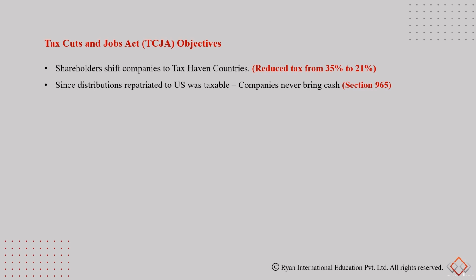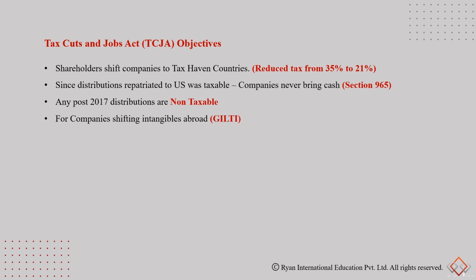Also, companies moving abroad were not distributing their profits because they knew that if they distributed these profits, they would be taxable as dividend income. So therefore they did not bring it back. Now the Tax Cuts and Jobs Act brought in a provision where direct foreign distributions are no longer taxable. What about the previously accumulated profits? They were supposed to be brought back. So Section 965 was brought in, which is a transition tax that was assessed and is to be paid in certain installments.